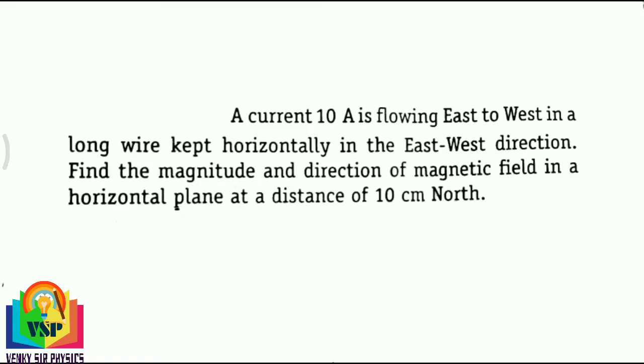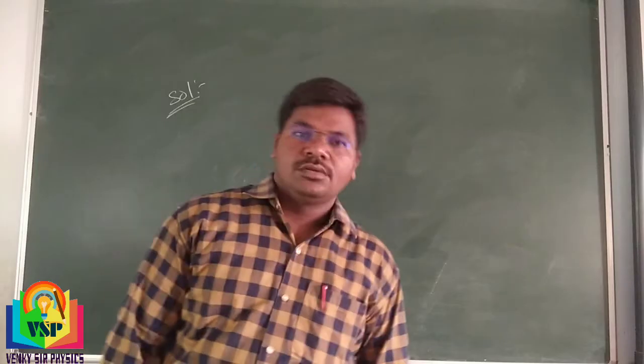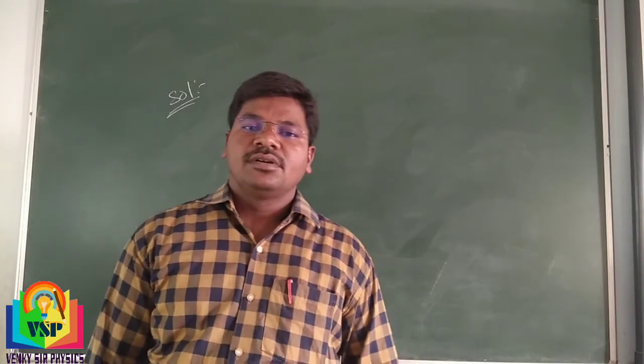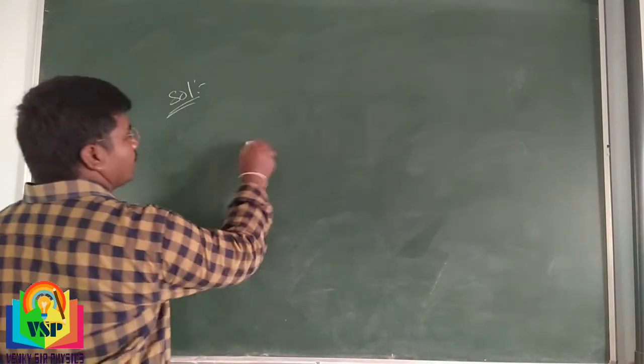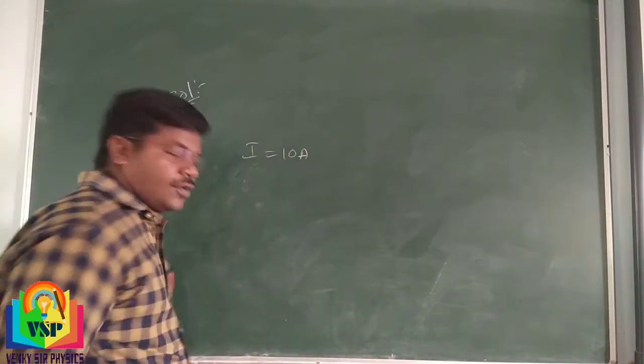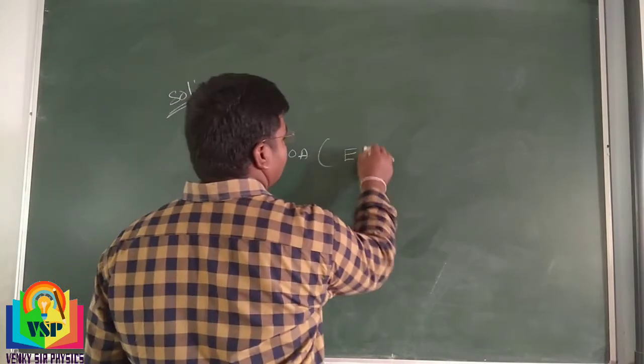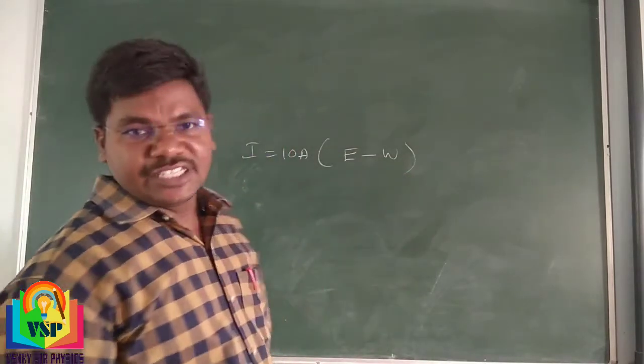Current 10 amperes is flowing east to west in a long wire kept horizontally in the east-west direction. Find the magnitude and direction of the magnetic field in a horizontal plane at a distance of 10 centimeter north. Problem: they have given current I is equal to 10 amperes, which is passing from east to west.